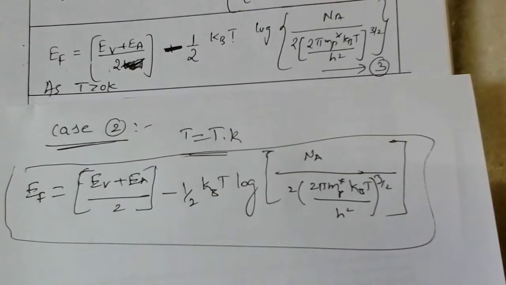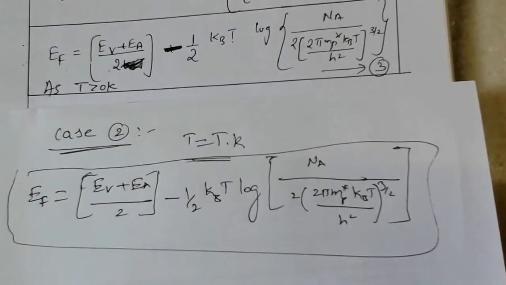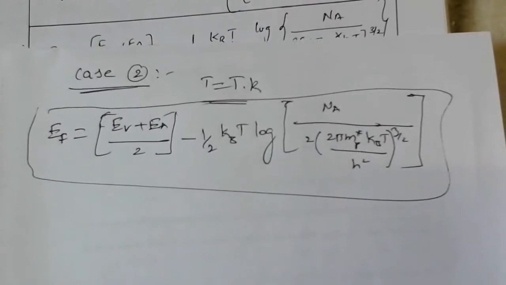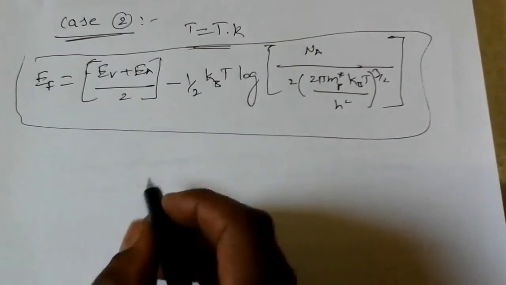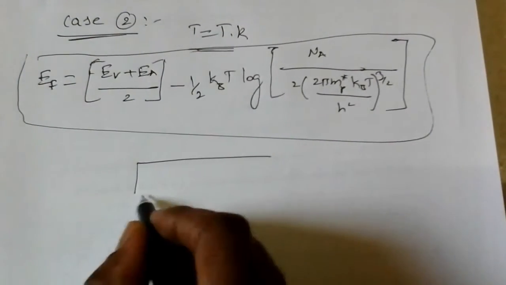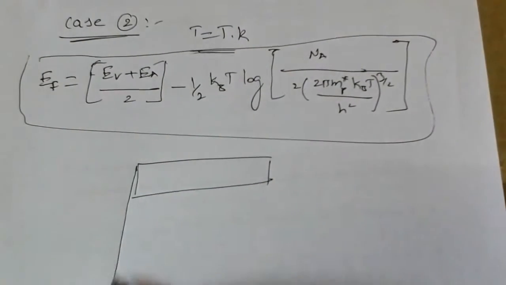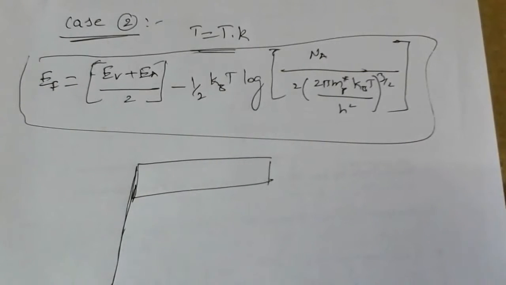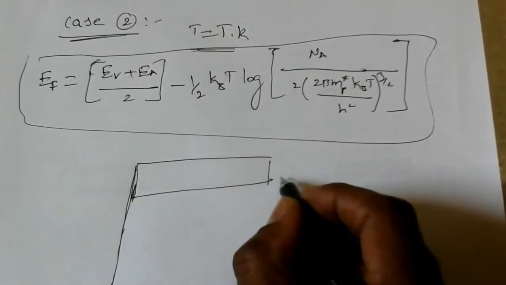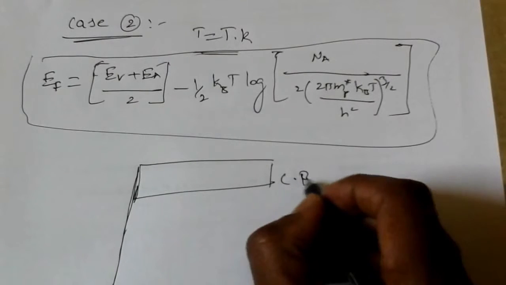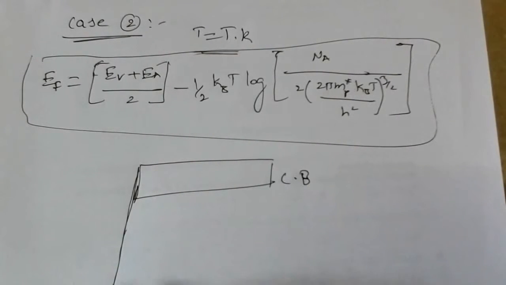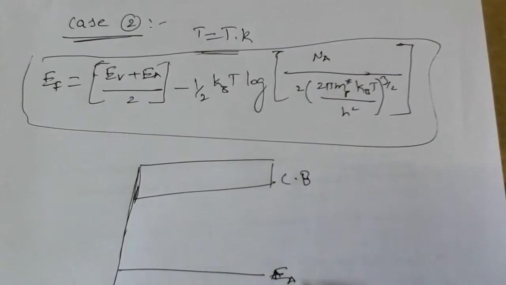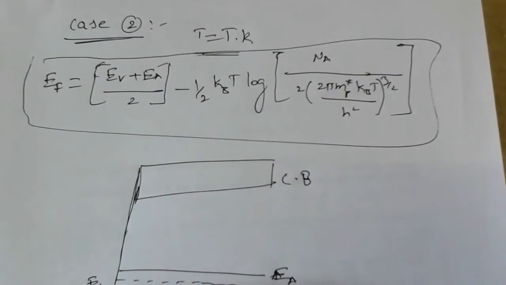Now from this equation we can say that the Fermi energy level position moves up. Valency band, conduction band, so it is the acceptor energy level EA.